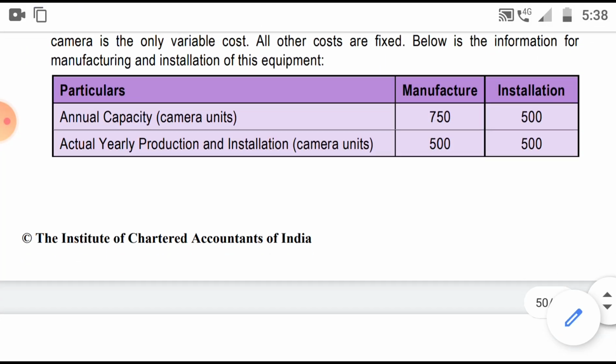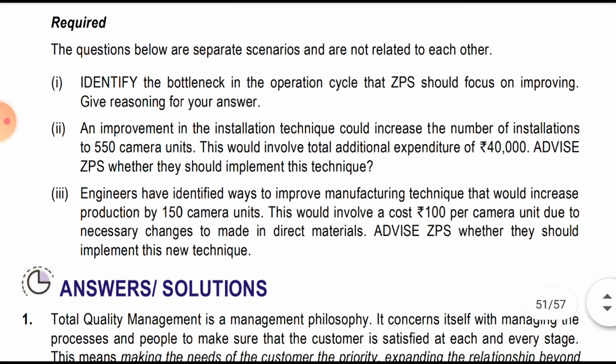Second part: an improvement in the installation technique could increase the number of installations to 550. So if there is an improvement in installation, it can install 550 cameras. This would involve an additional expenditure of 40,000. Advise ZPS whether they should implement this technique.